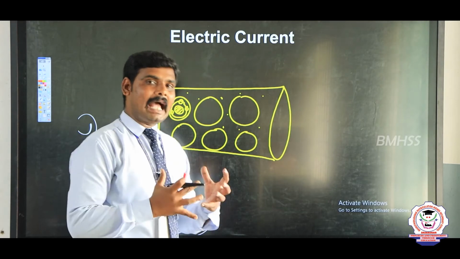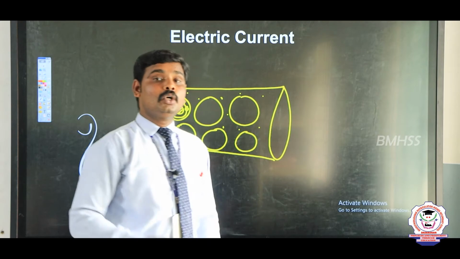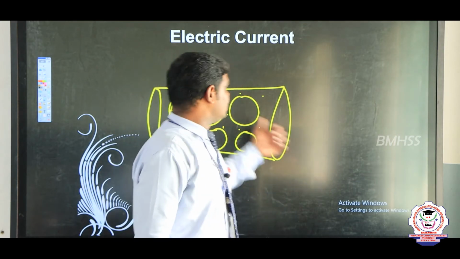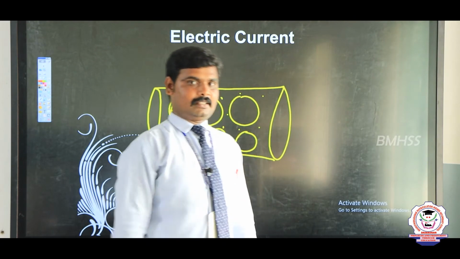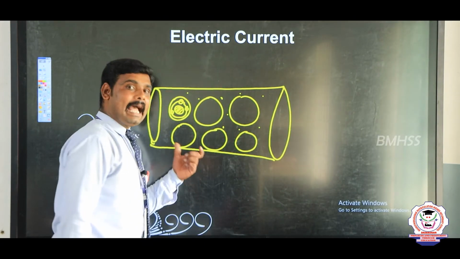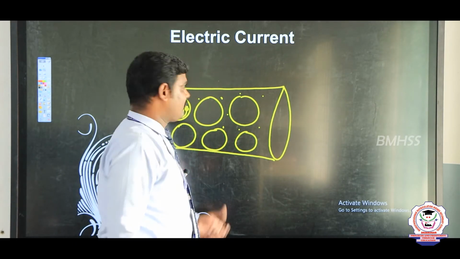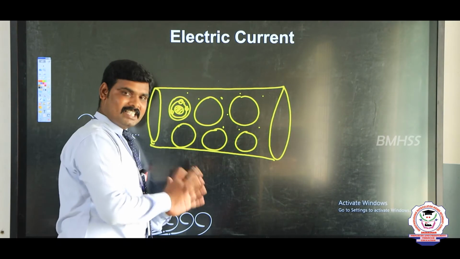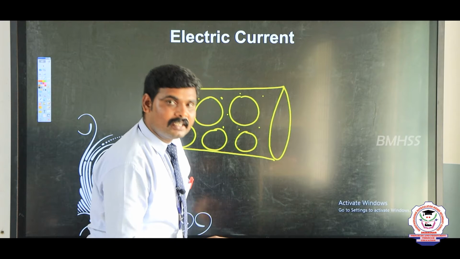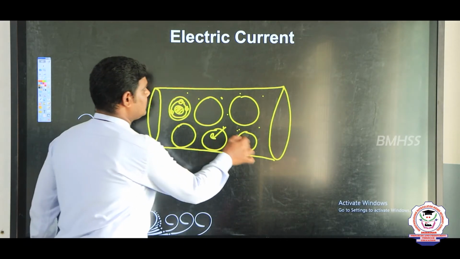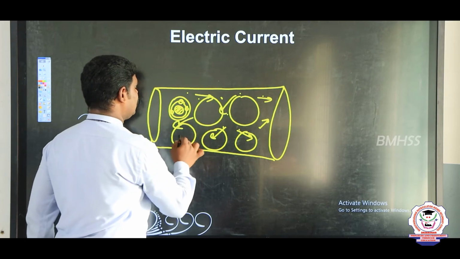Objects having free electrons are called conductors. Objects not having free electrons are called insulators. In the absence of an external electric field, these free electrons are not at rest; they move in random directions.